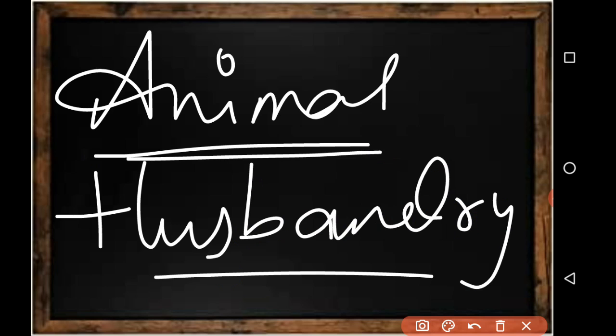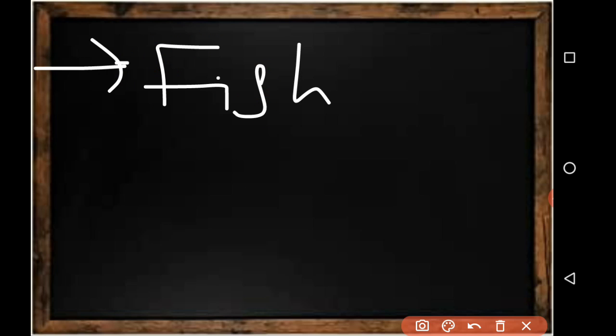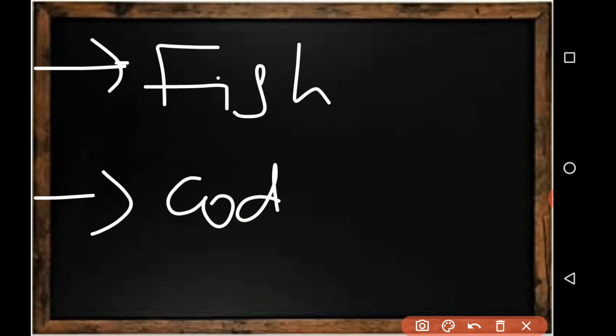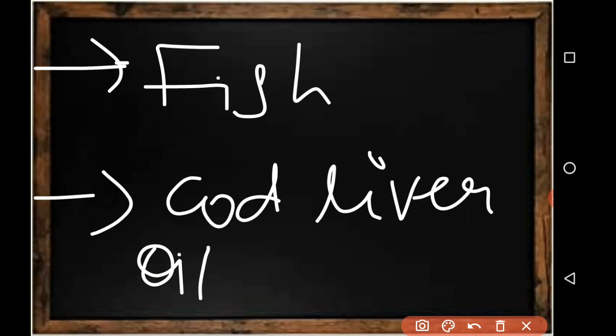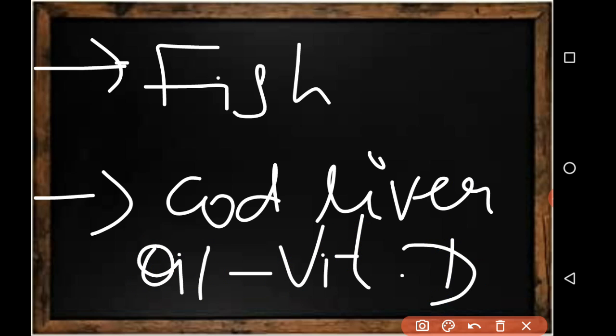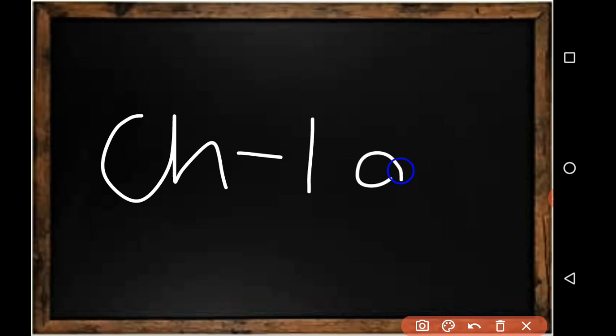Okay, I think this chapter is done. And one more point: from fish, we get cod liver oil. I think you might have heard this name, cod liver oil. It is one good source of vitamin D. Okay, so this chapter is done. So chapter 1 is done.